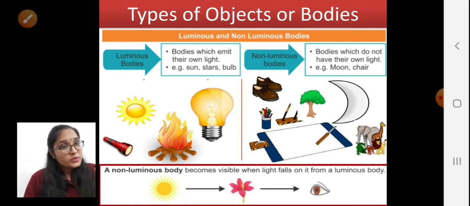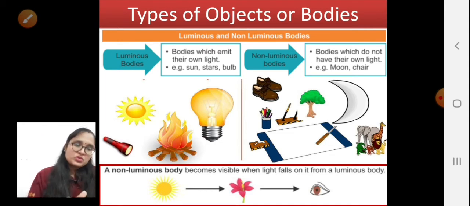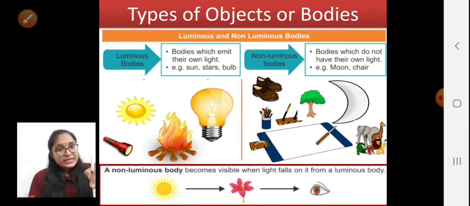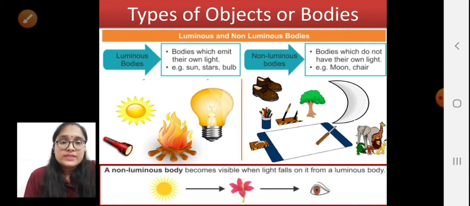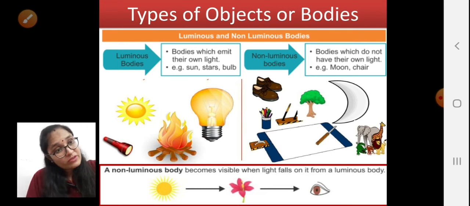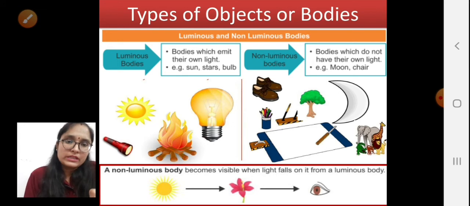Now, a non-luminous object does not have its own light, but we are able to see it only when light is falling on that object, and then that light, after striking that object, returns back to our eyes. See here, sunlight is falling on the flower, and after falling on the flower, it is reflected back to our eyes, and then we are capable of seeing that flower, right?